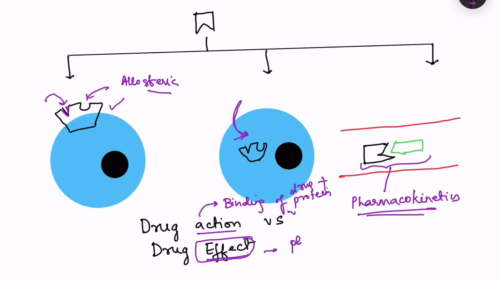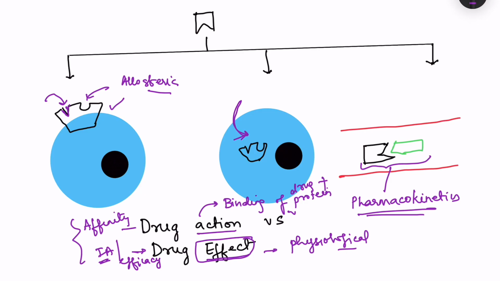Okay. So this is what is happening to the receptor, whether any conformation change in the receptor is happening or it is simply blocked. Okay, so we can say that this is basically affinity, and this is telling about the intrinsic activity of the drug. Okay, so these terms we have already seen before, affinity and intrinsic activity, or also known as efficacy, right?